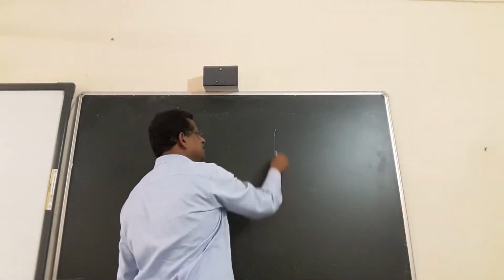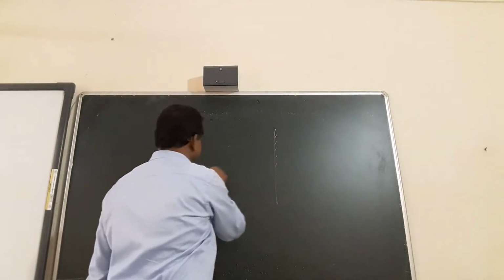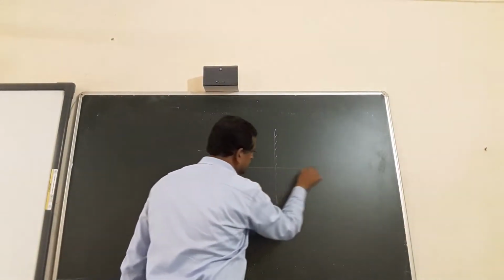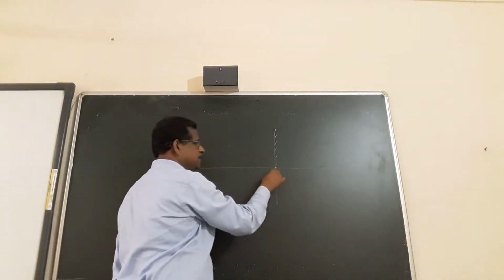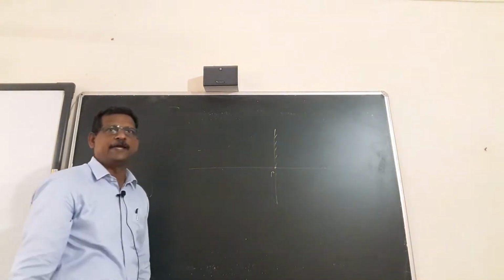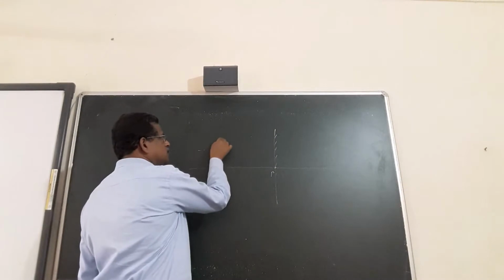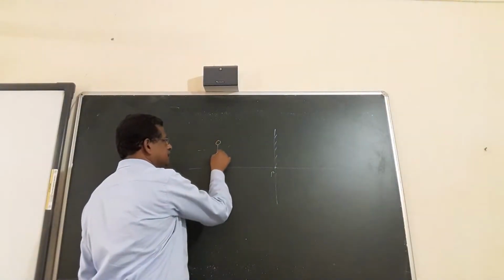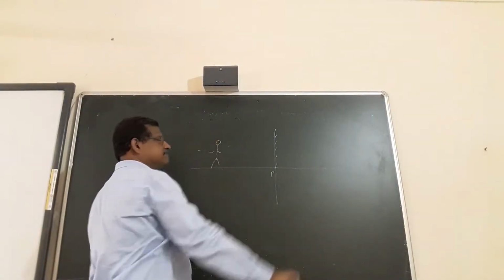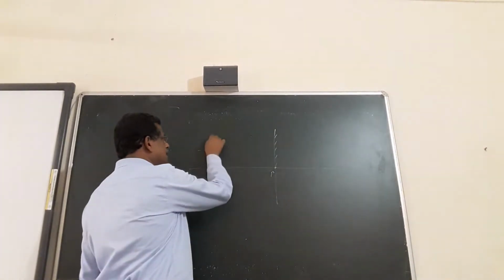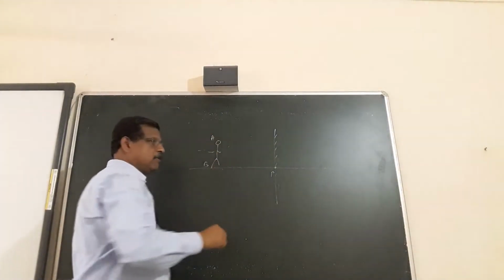So this is a plane mirror. I am drawing a normal in the mirror. You can take this point as the center of the plane mirror. It's a normal, it's P. Suppose you are standing here. A is your head, B, lower part.